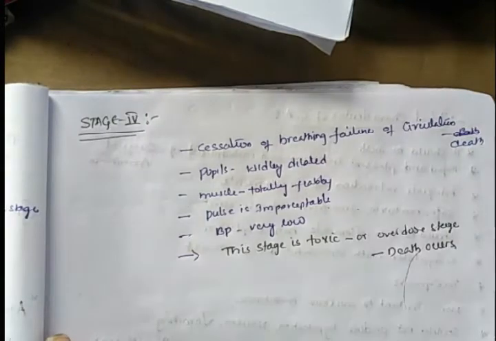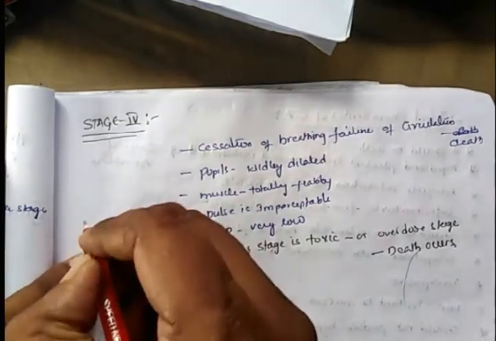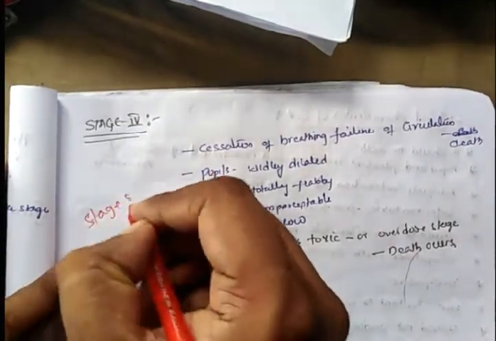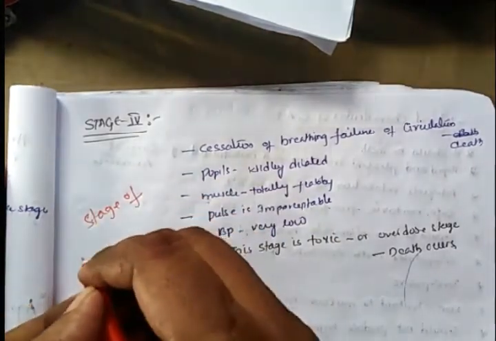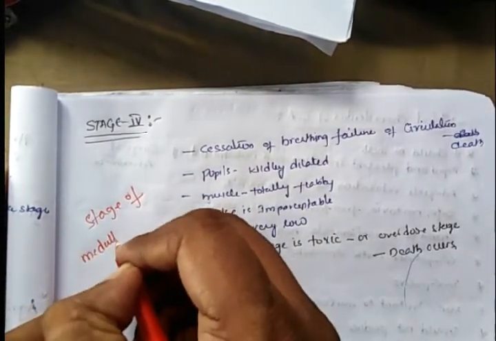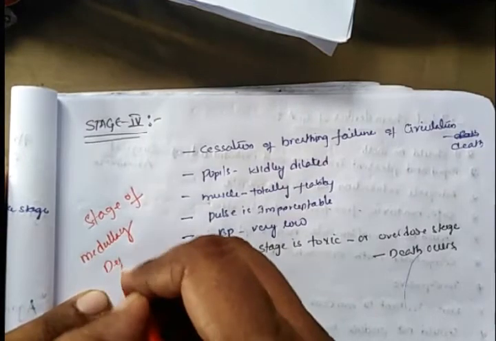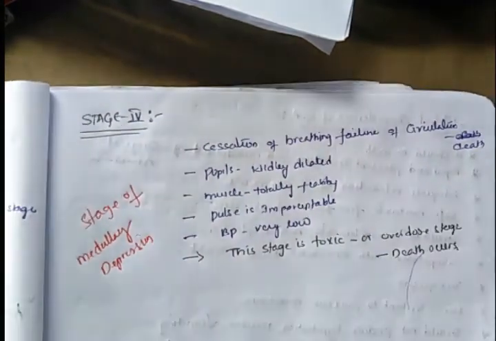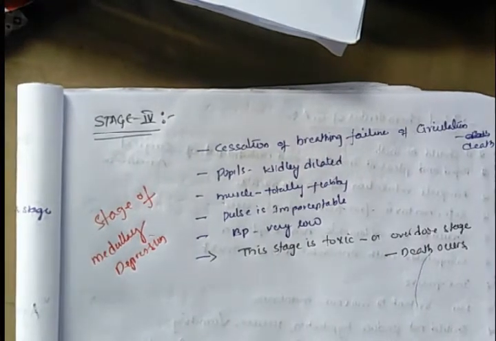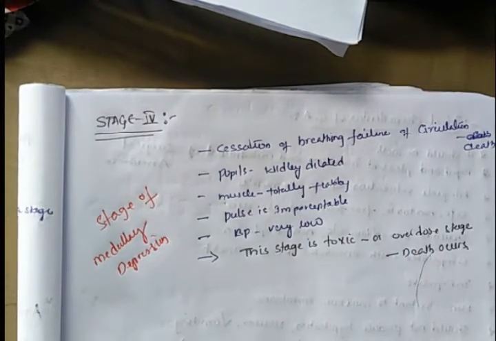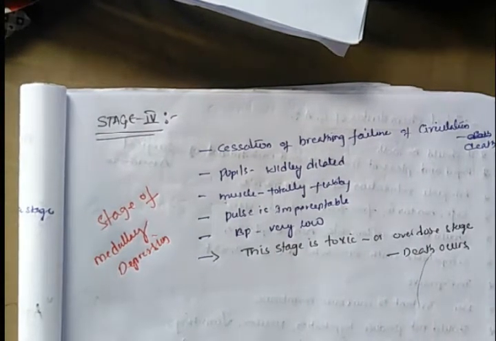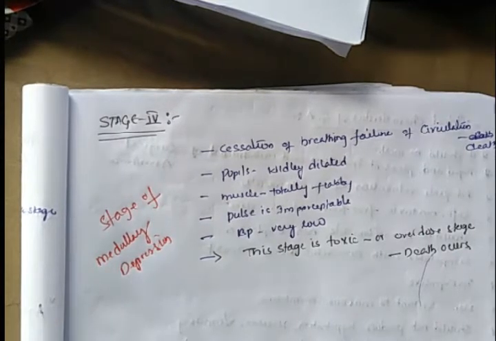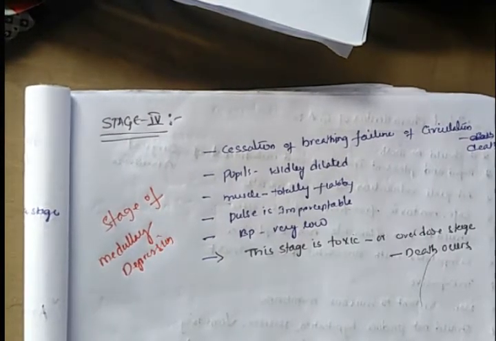This fourth stage is technically called the stage of medullary depression. In this phase, respiratory and circulatory failure occur. He cannot breathe, and circulation failure occurs.